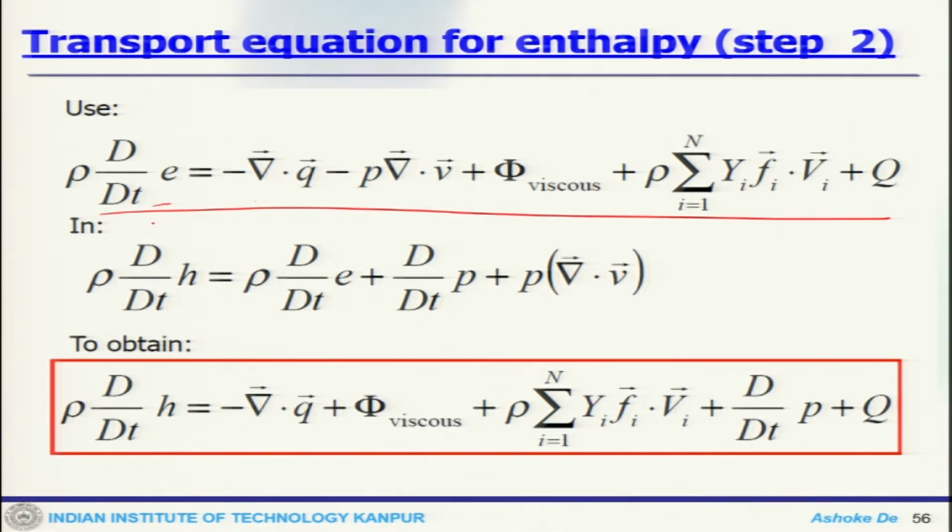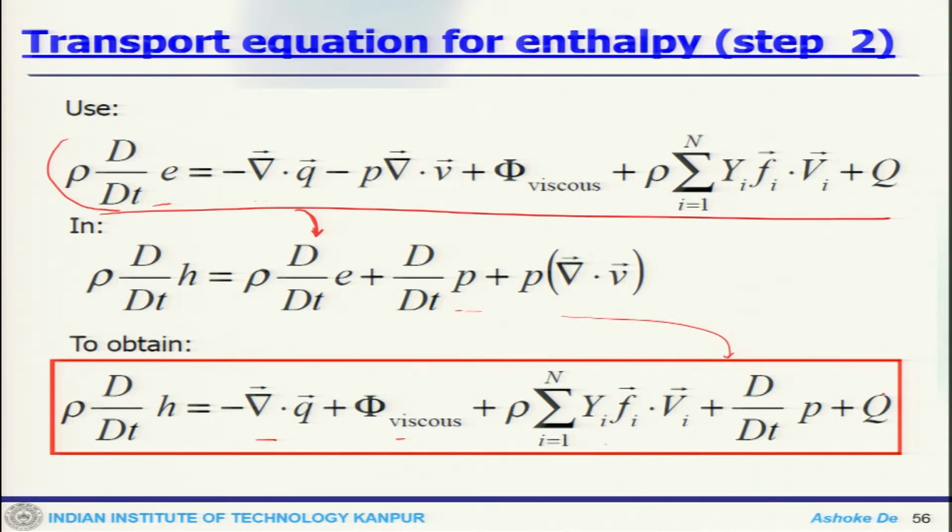If you use this expression back in here, then we get rho dH/dt minus this heat flux, viscous dissipation, other term, then this term will remain as it is, and we have the source term coming in.